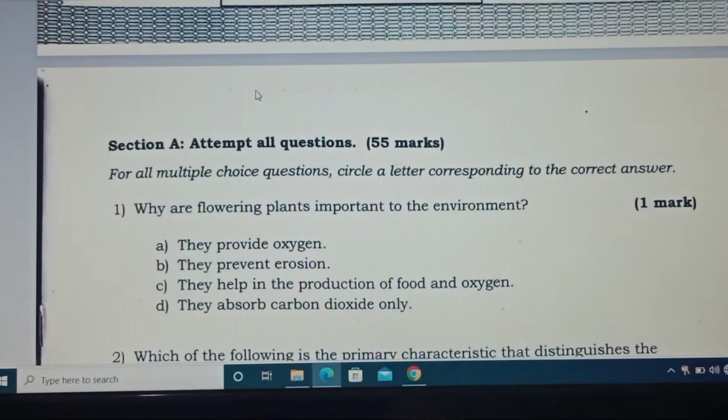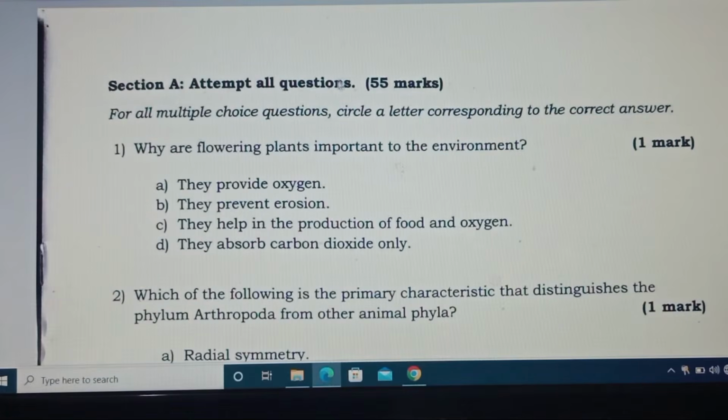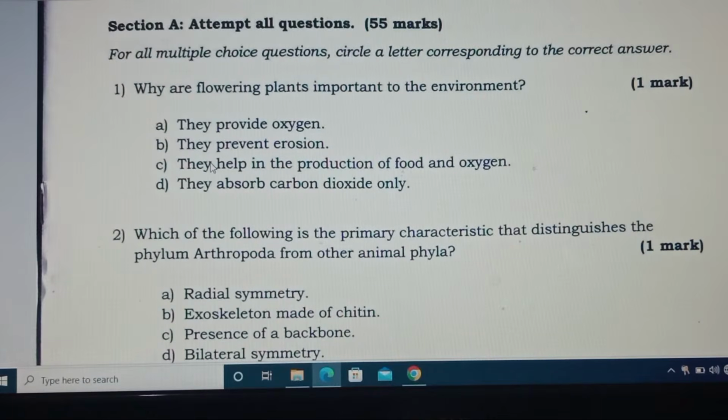Let us start with section A, attempt all questions. For all multiple choice questions, circle the letter corresponding to the correct answer. Question 1. Why are flowering plants important to the environment? They provide oxygen. They prevent erosion.